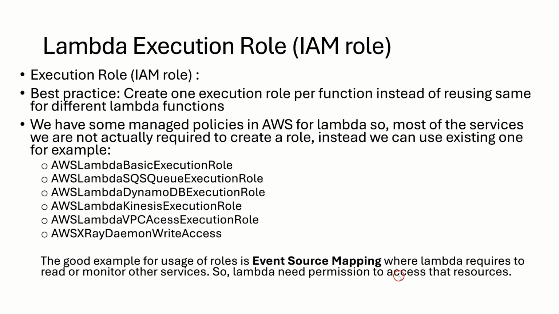For example, here you have a managed execution role called AWS Lambda SQS queue execution role. You could use this role so that Lambda is able to access the queue and get the information. Okay, so that was the use of Lambda execution role. I think we are good with it, and I am moving to the next topic, that is resource-based policies.